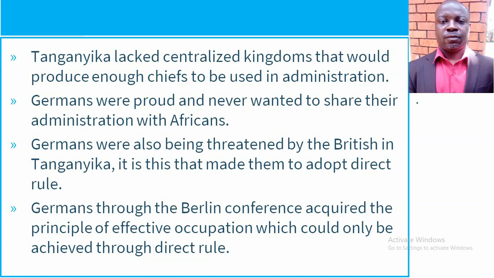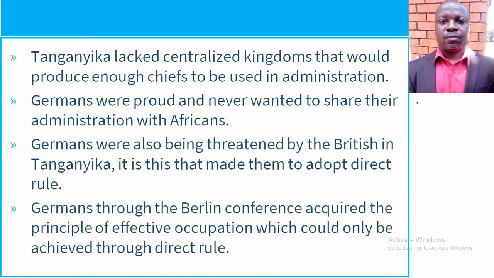Remember, in 1884 to 1885, when they were at Berlin, they actually agreed that any power was to claim ownership of a colony after effectively occupying it. Here the Germans opted for direct rule because it could show that effective occupation of a colony. In fact, they were fulfilling the terms of the Berlin Conference.